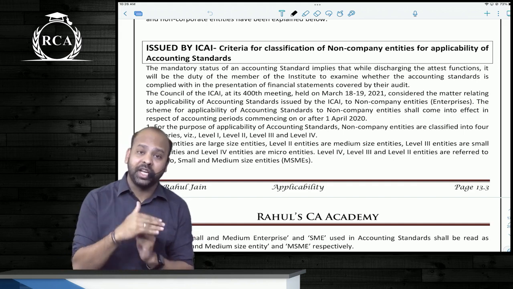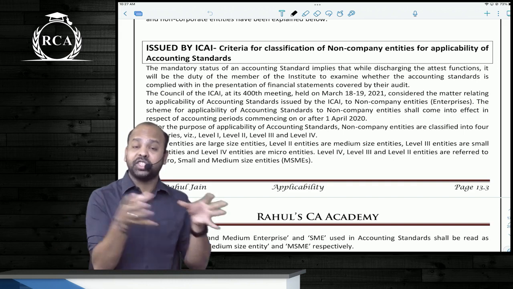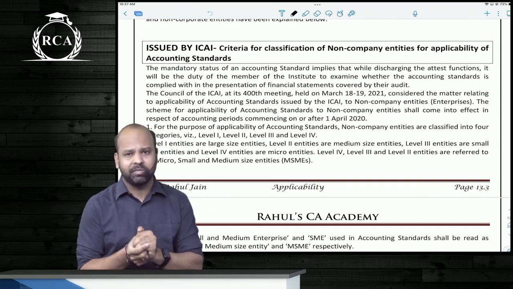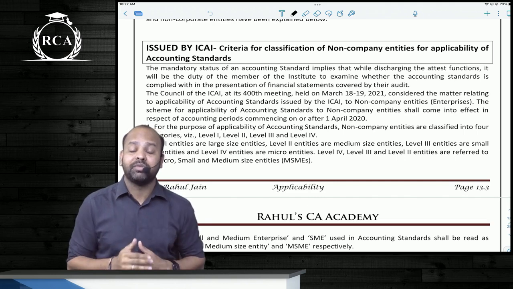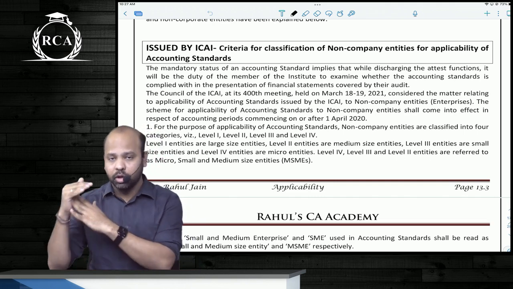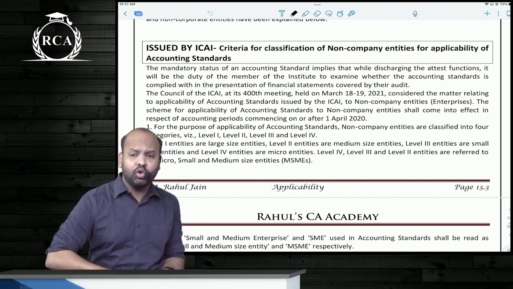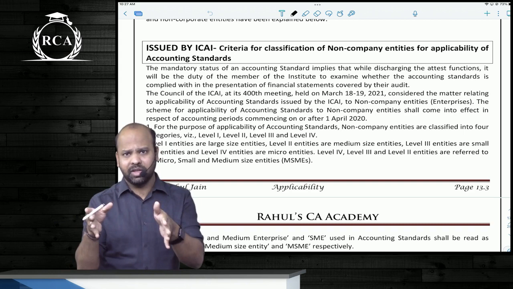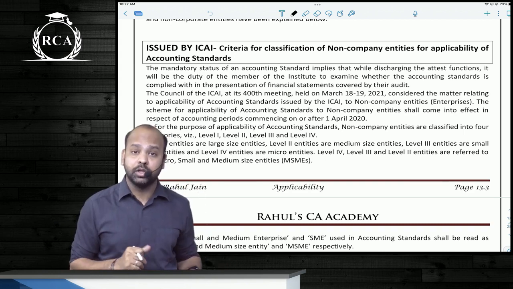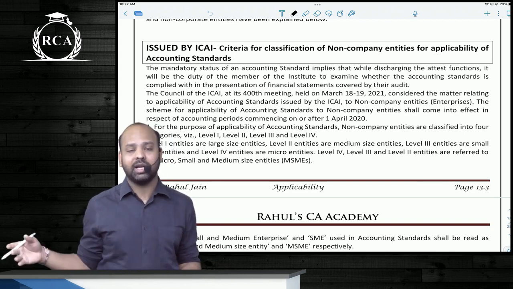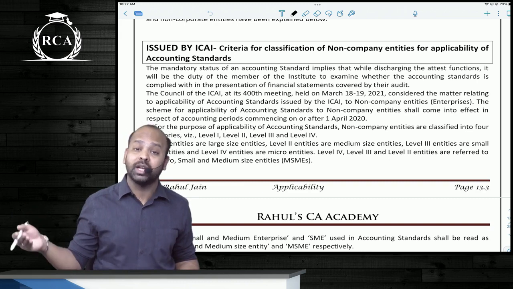There has been a change in the definition of these classification of entities because of a change in the definition of MSMEs, micro, small and medium enterprises. Let me repeat, this change is applicable from May 2022 attempt onwards. Now what is the change that we are talking about? There are two classifications, guys. One is the classification by Ministry of Corporate Affairs, MCA. Now this classification is applicable to companies, and there's another classification that is by ICAI, which is applicable to all the other forms of organization.